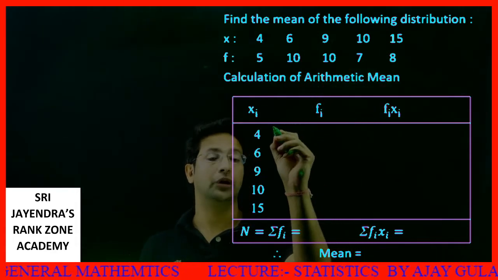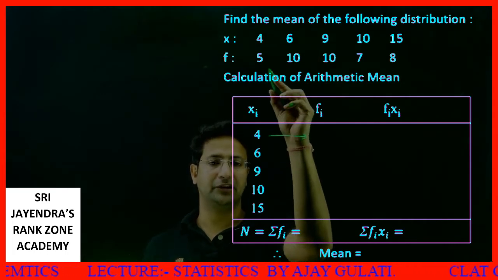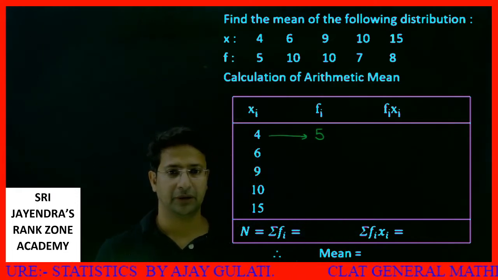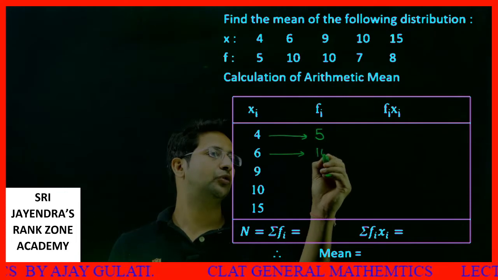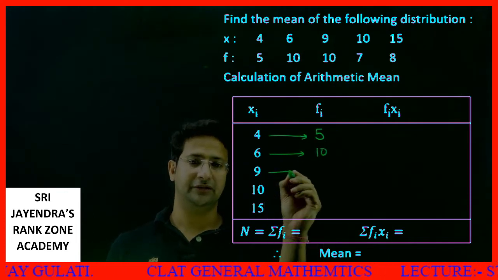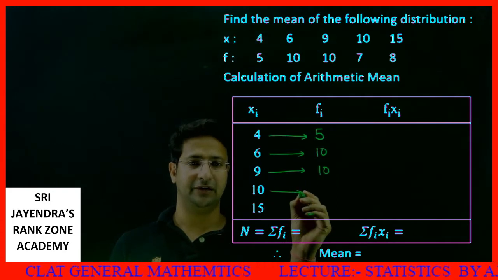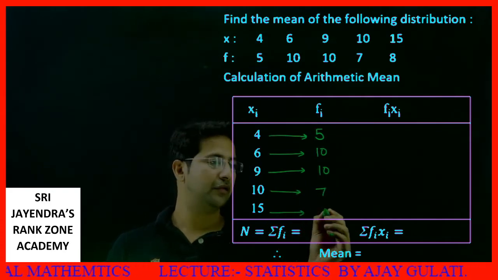This first value is 4. So this 4 value has how much frequency? This 4 is repeated 5 times, so I'll write 5 over here. Then 6. 6 is repeated 10 times, so I'll write 10. Then this 9 is repeated again 10 times. 10 is repeated 7 times. 15 has a frequency of 8.